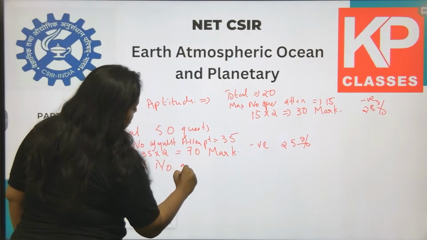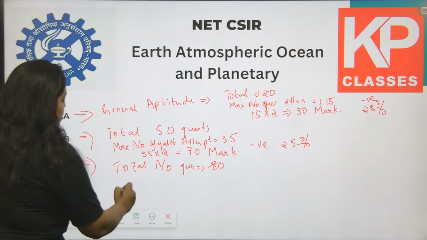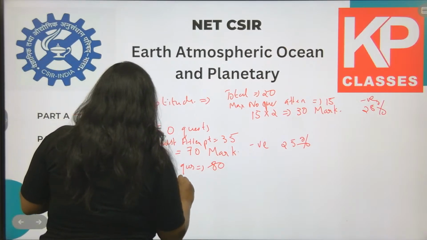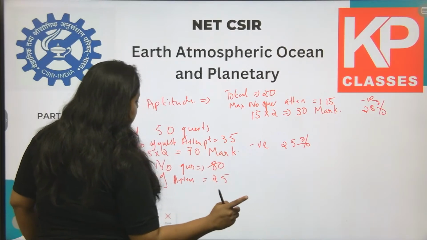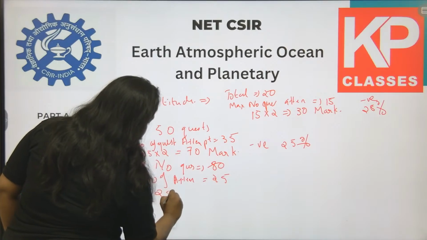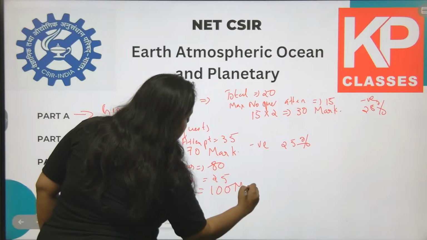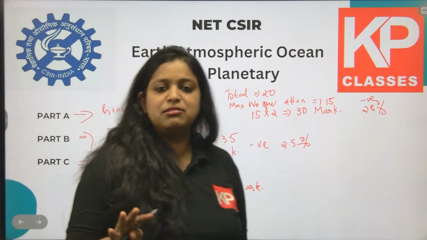There are 80 questions, from which the maximum number of attempts is only 25, and another important thing is it's of 4 marks. That means this entire section is a 100 mark section.